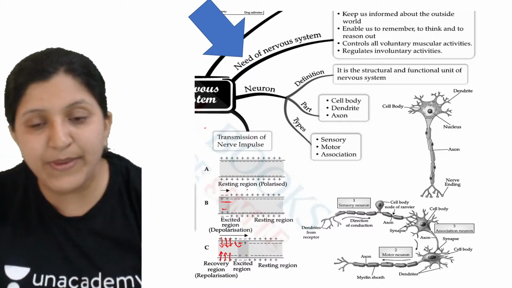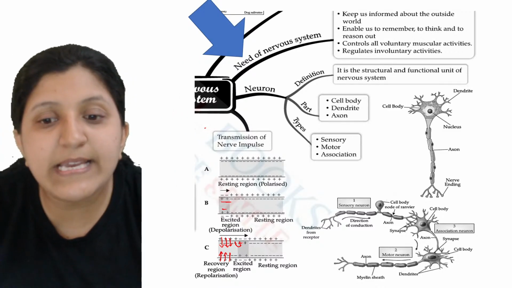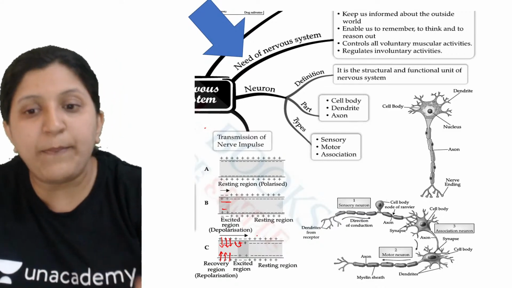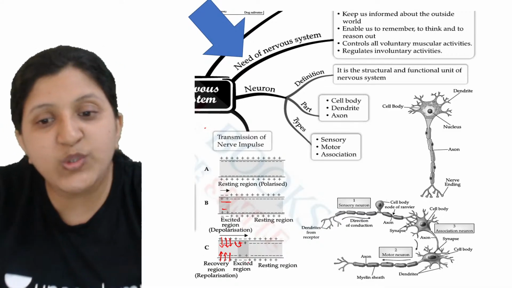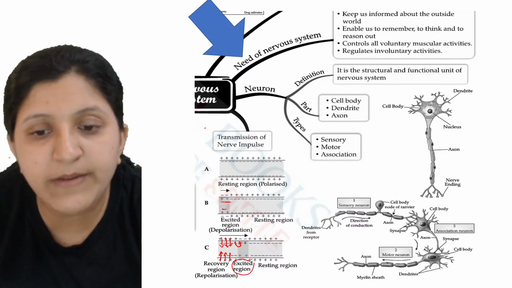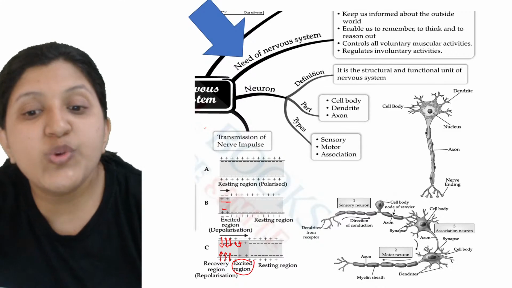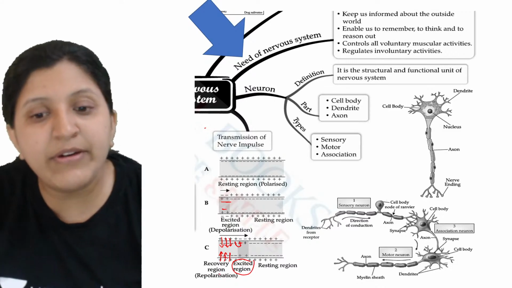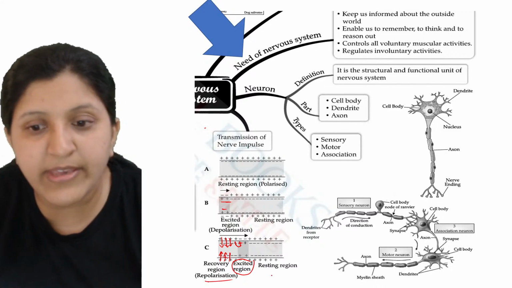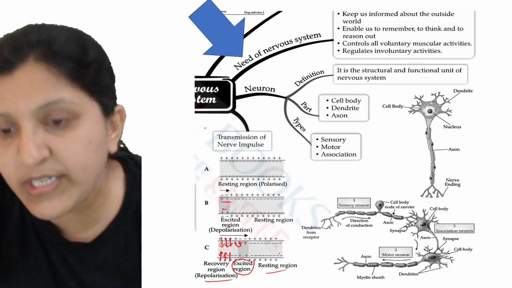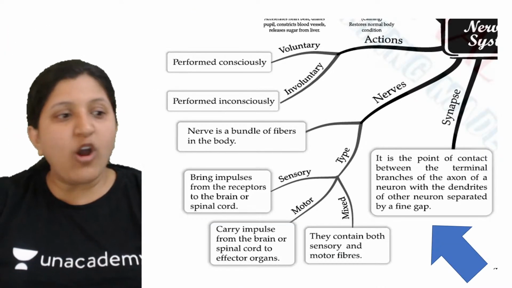As the impulse is being carried, there is attraction between a plus and a minus, and that we call the excited region, or depolarized region. At the back there is a recovery or repolarization occurring, and then there is a resting region. Okay, moving on to the next one.